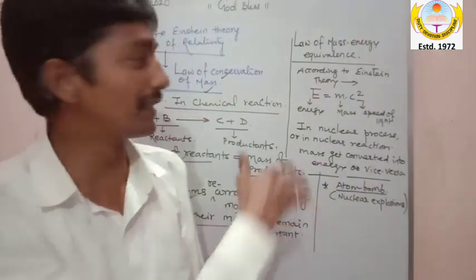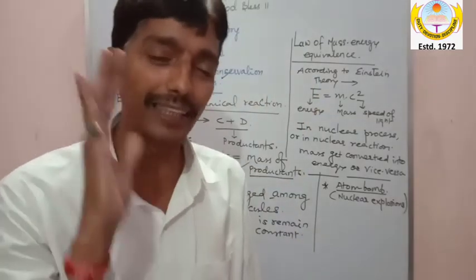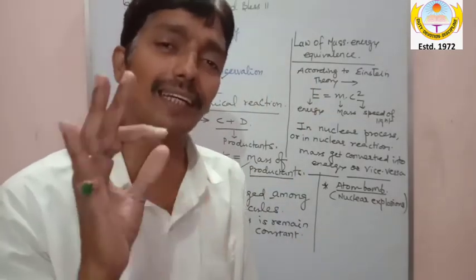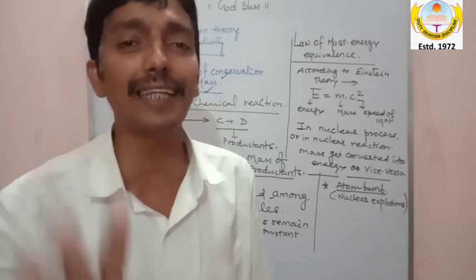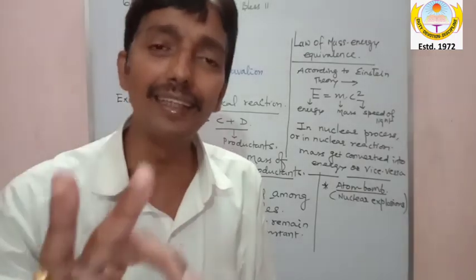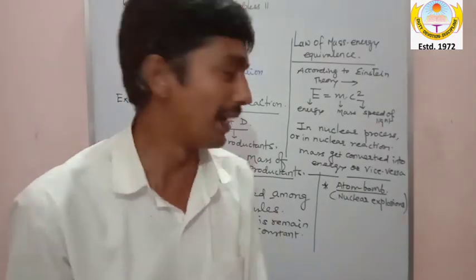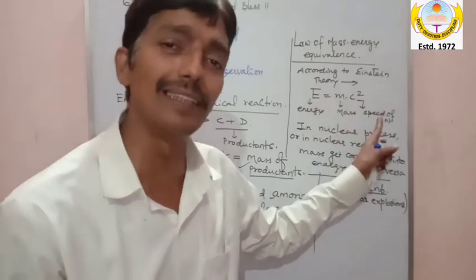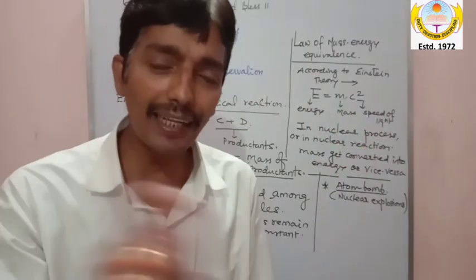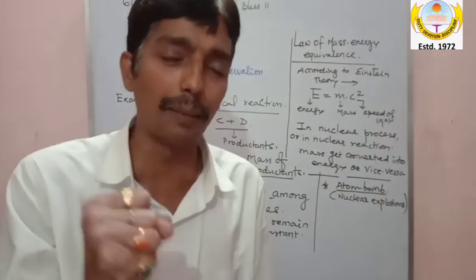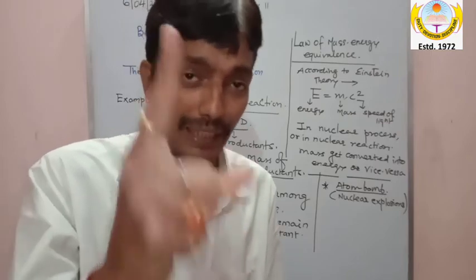Please take care of this topic once again. Look at it, what I said. In Einstein's mass energy equivalence theory, E is equal to mc square, where E is energy, m is mass, c is speed of light. Okay? Now my dear, what is happening in nuclear process or in nuclear reaction, please take care.